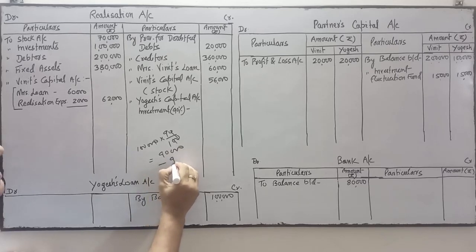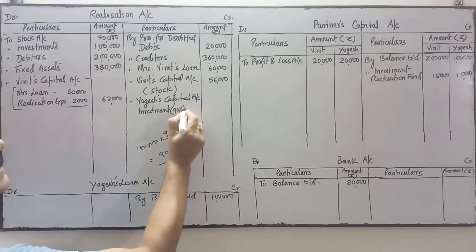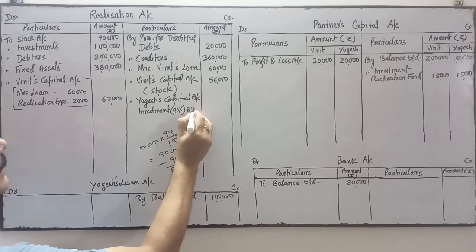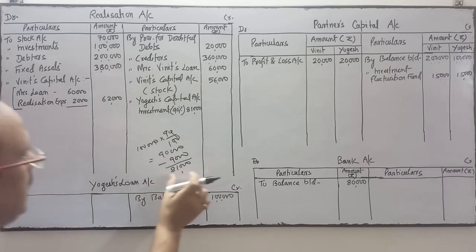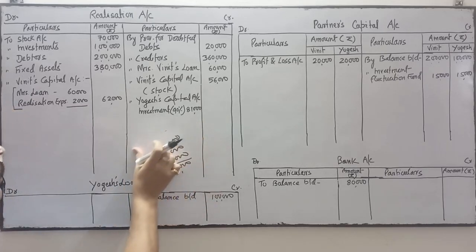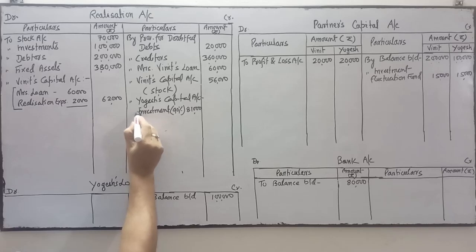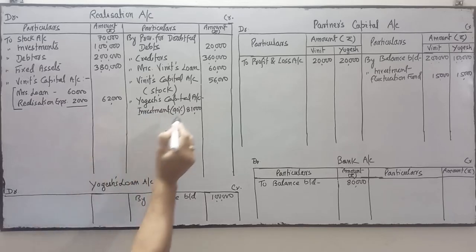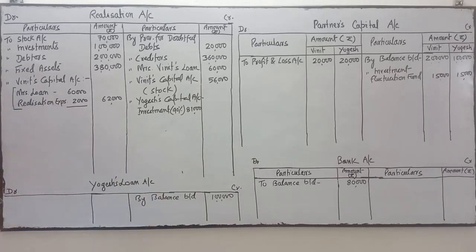The investment is taken over by Yogesh at 10% discount. So minus 10% of 90,000. It means he has taken it at rupees 81,000. Is it clear? This calculation is clear. So in the Yogesh capital we have transferred 90% investment at 10% discount, at rupees 81,000.